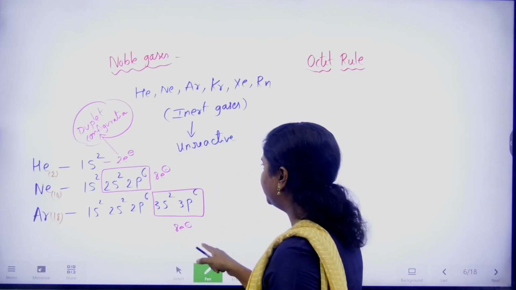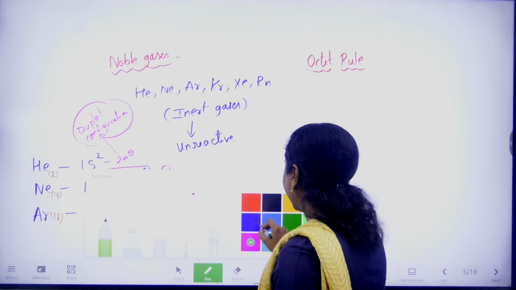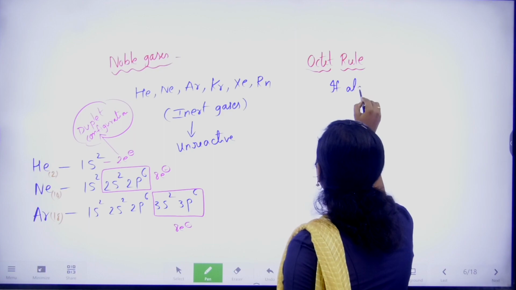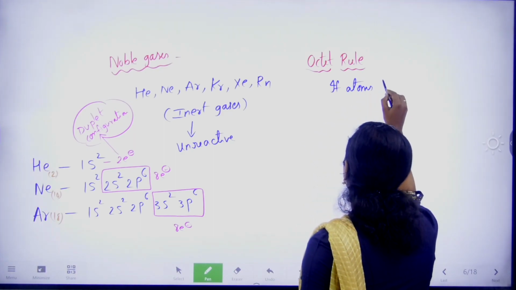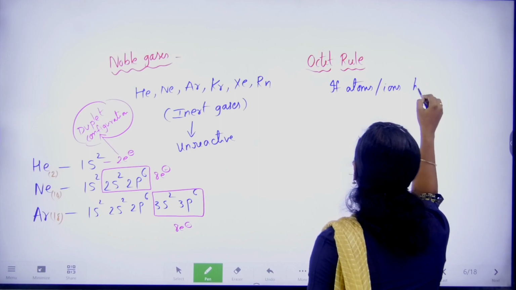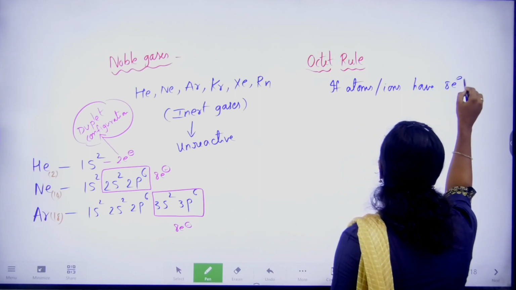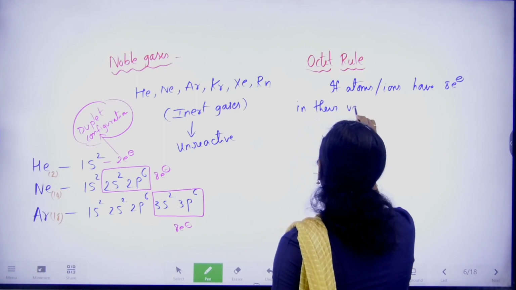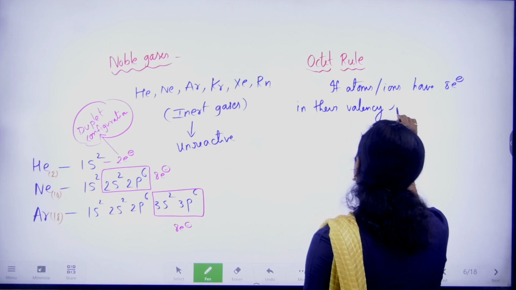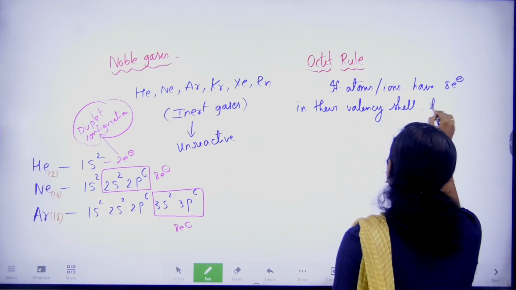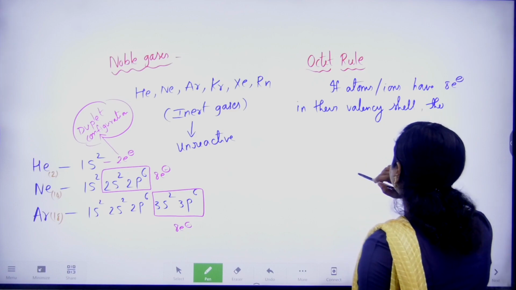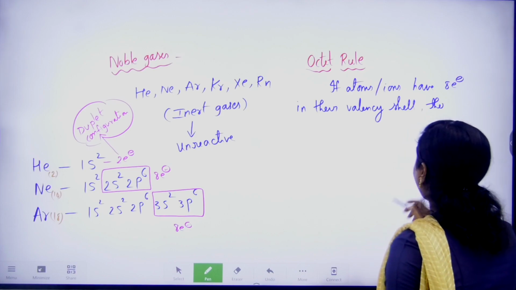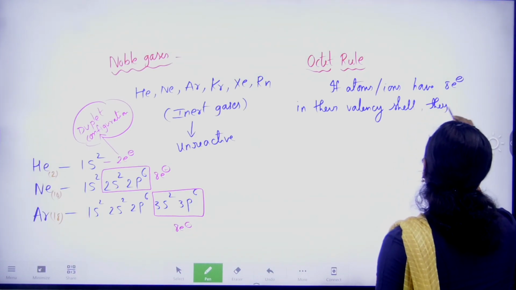Based on this observation, Lewis and Kossel derived the octet rule. What is that? If atoms or ions have 8 electrons in their valency shell, what is meant by valency shell? The outermost shell. Then they are stable.